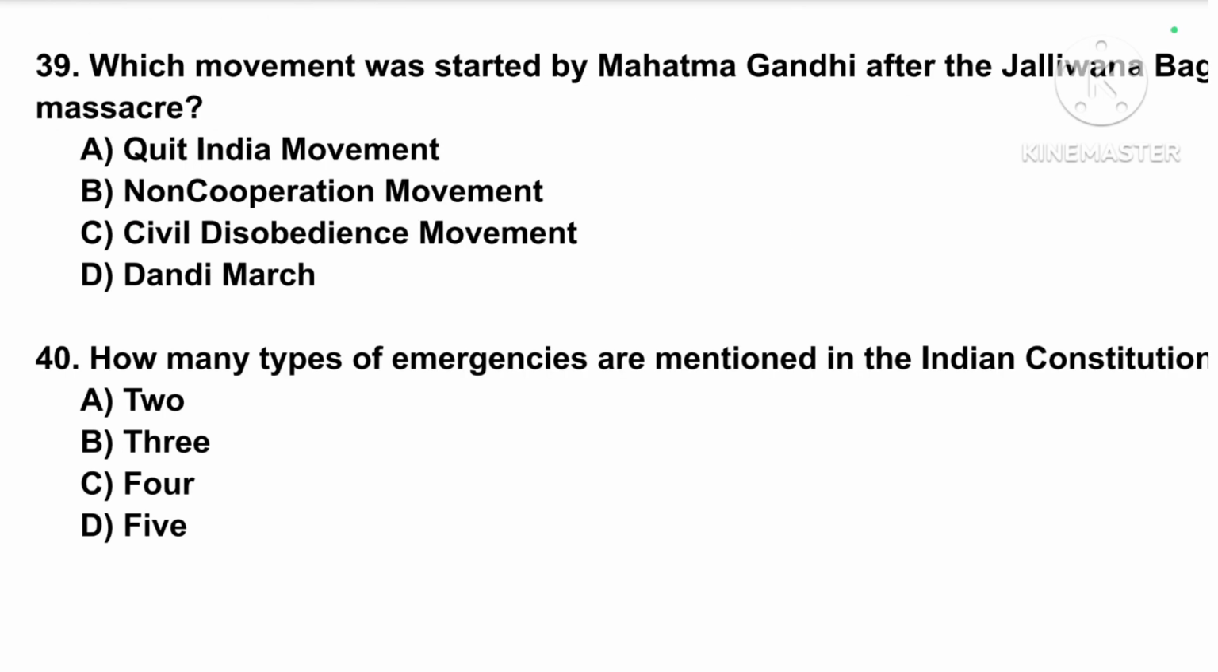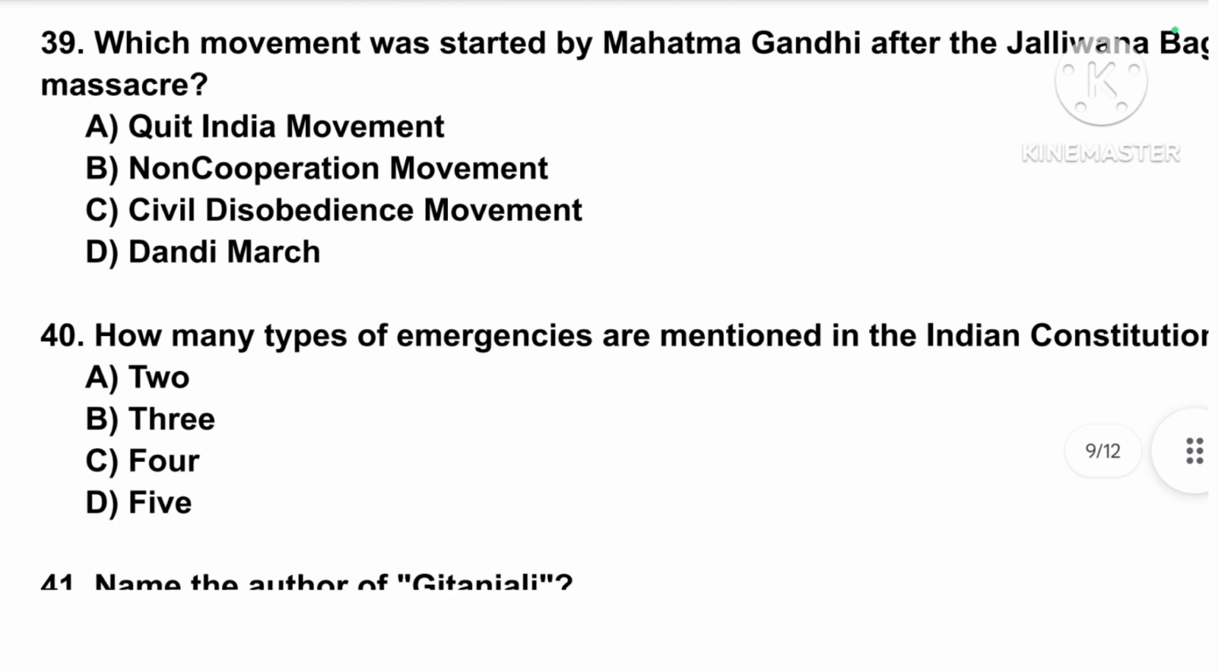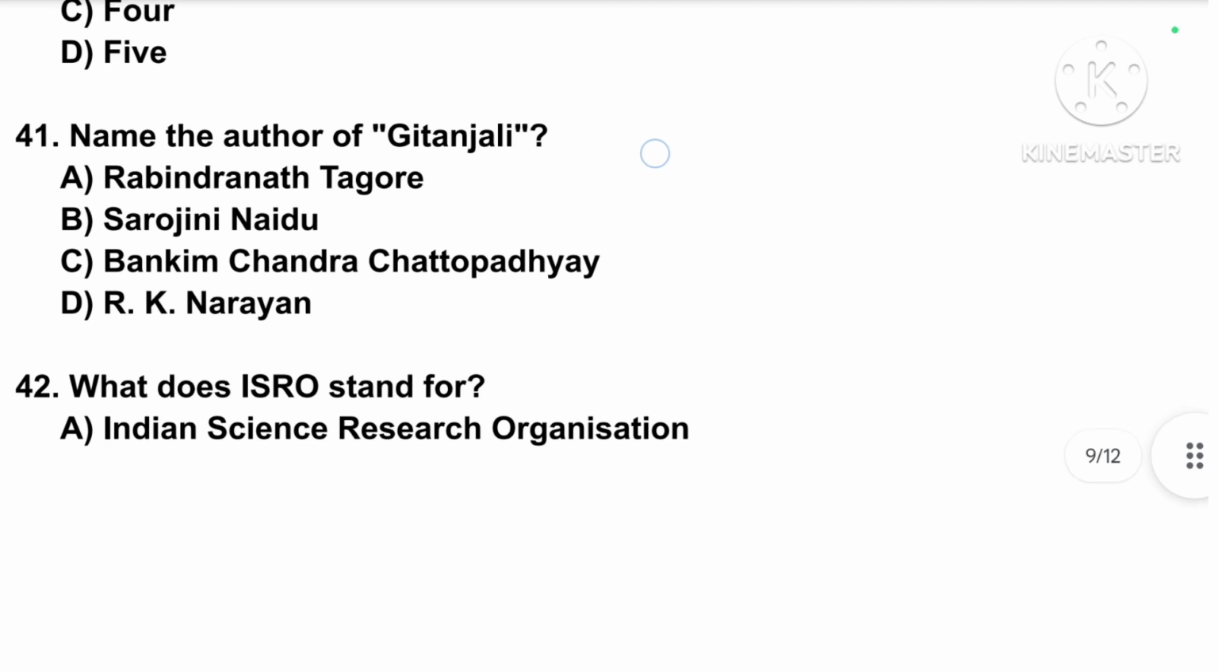Which movement was started by Mahatma Gandhi after the Jallianwala Bagh massacre? Correct answer is option number B, non-cooperation movement. How many types of emergency are mentioned in the Indian Constitution? Correct answer is option number B, 3. Name the author of Gitanjali. Correct answer is option number A, Rabindranath Tagore.